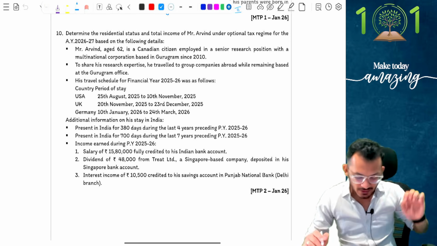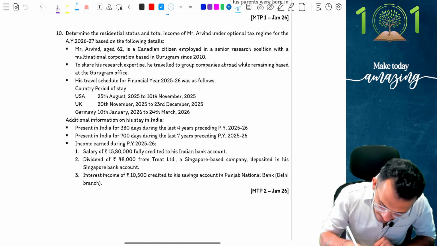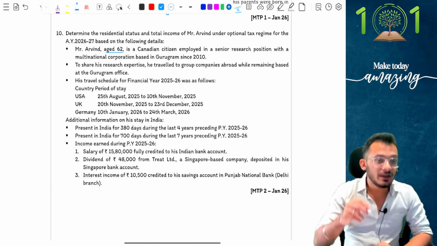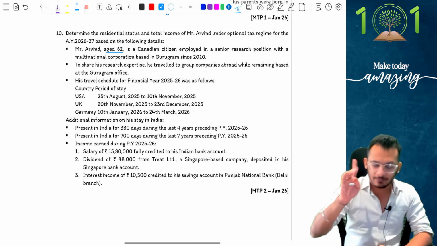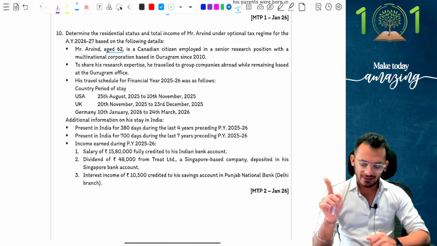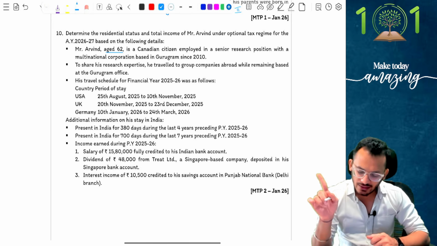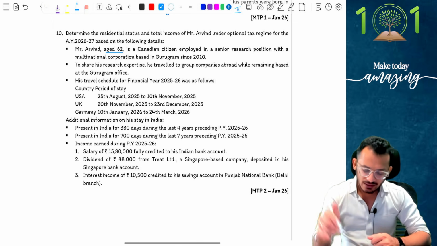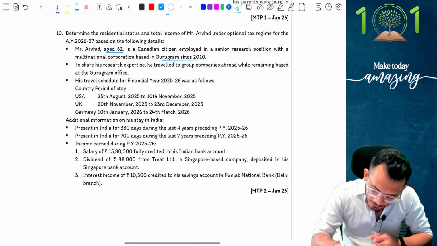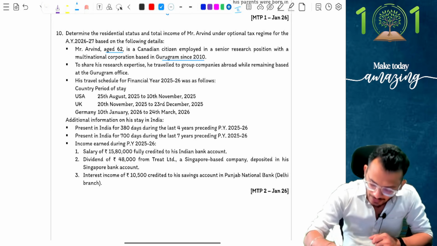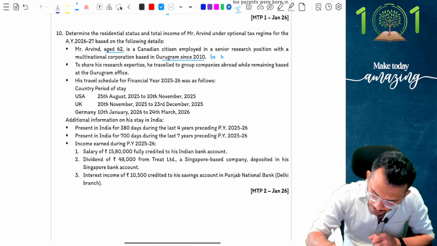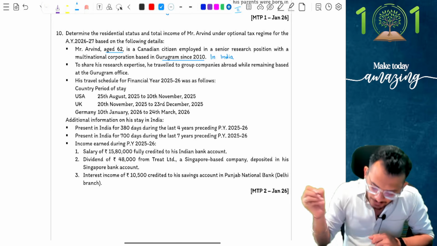Question says, Mr. Arvind is age 62 years, which means Mr. Arvind can become a senior citizen if he is a resident. If he is a non-resident, I don't care. But the question says Mr. Arvind is a Canadian citizen employed in a senior research position with a multinational corporation in Gurgaon. Which means the person has been in India. Next.